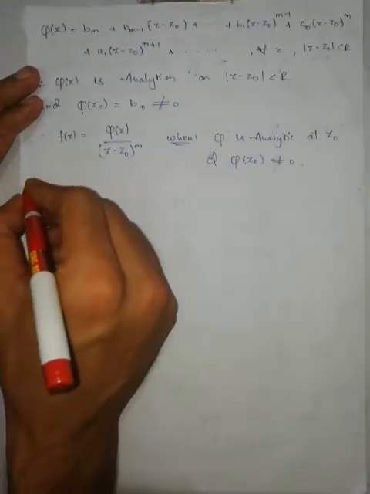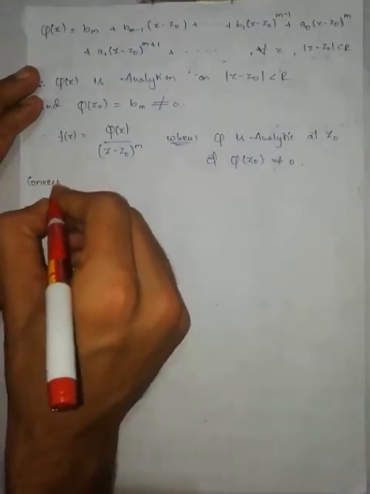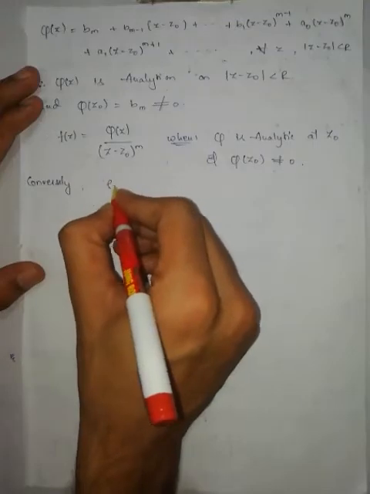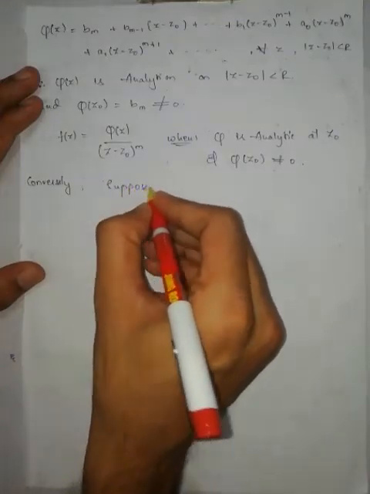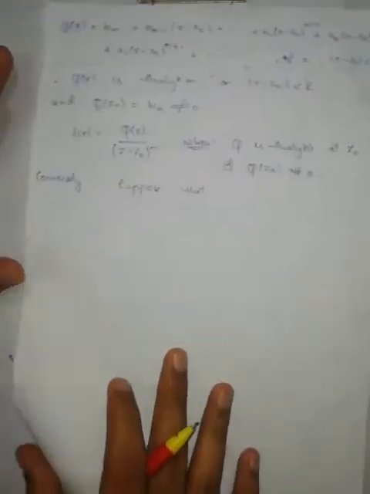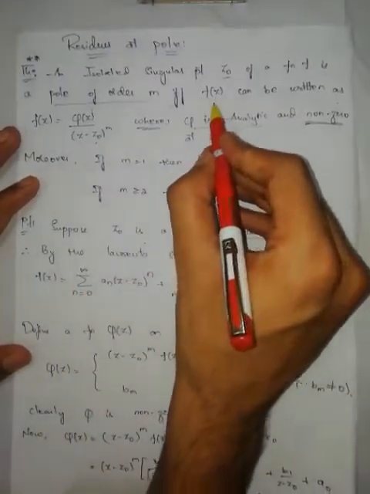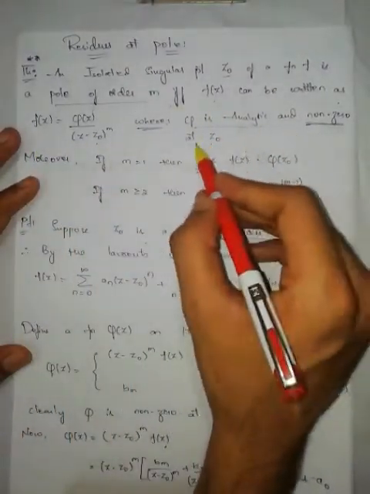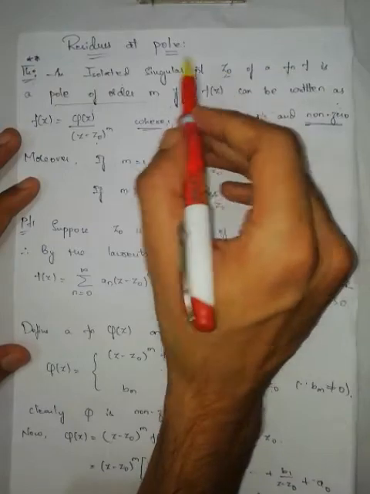Now conversely, suppose that what we have to prove in the converse part: if f of z can be written as this one, where it satisfies this, then z0 is a pole of order m. I have to prove this.